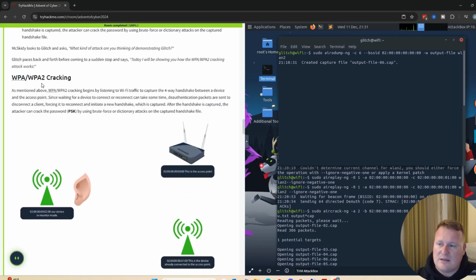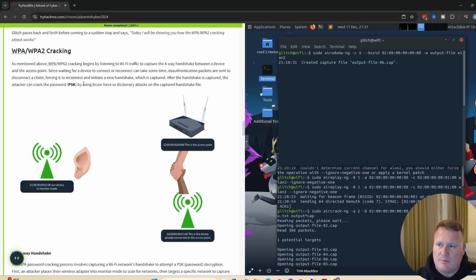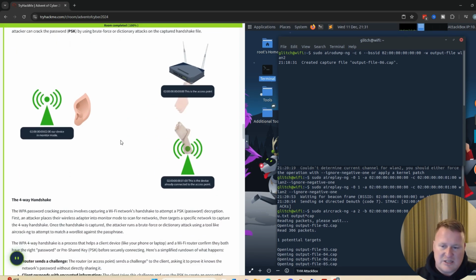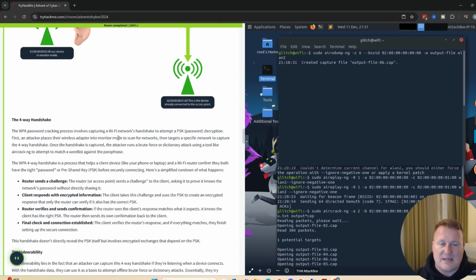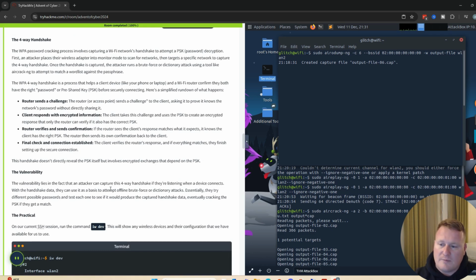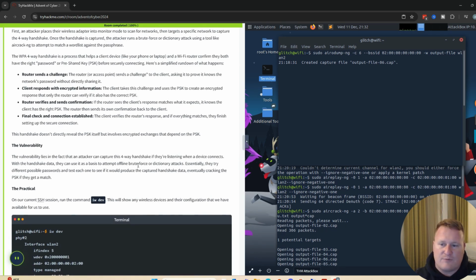They do a great little demonstration here of what WPA, WPA2 cracking is. It's additionally us intercepting the four-way handshake in order to get the PSK. The router sends the challenge, the client responds with encrypted information, the router verifies and sends a confirmation, and then the final check and connection is established. So what we're going to try to do is capture that four-way handshake and provide us with the information. With the captured handshake data, we're eventually going to crack that and get the PSK, which will be the password.